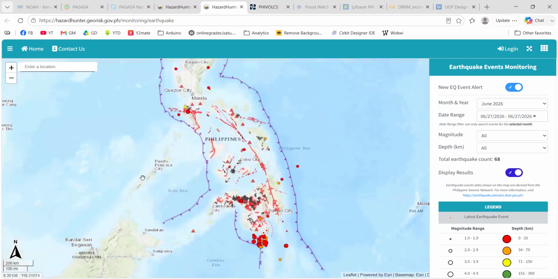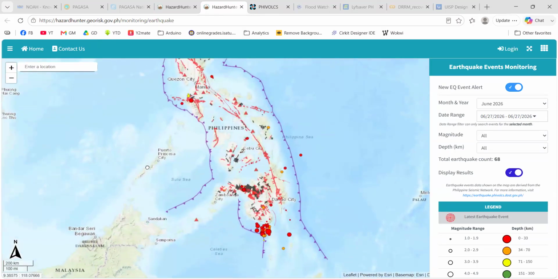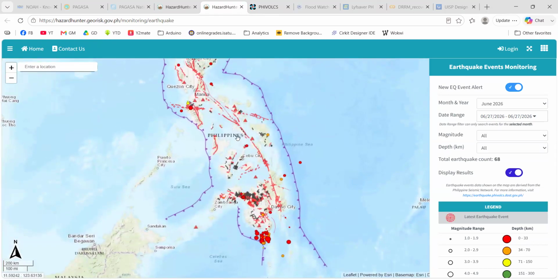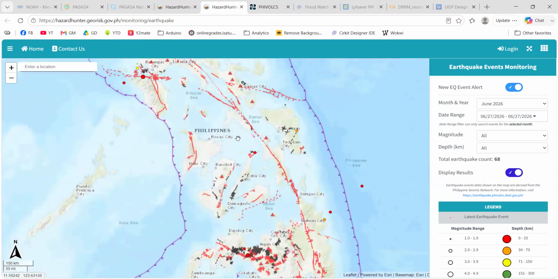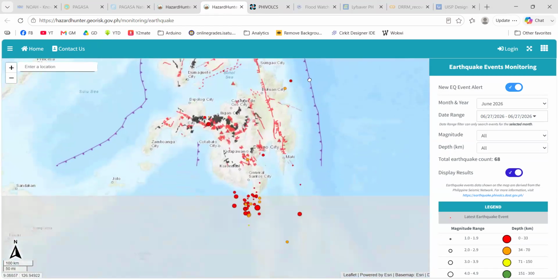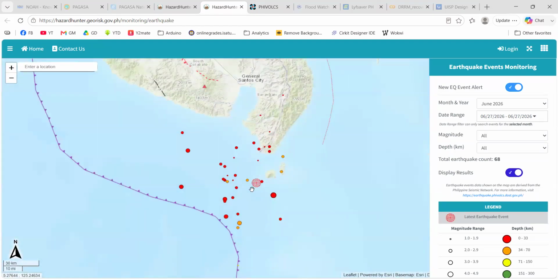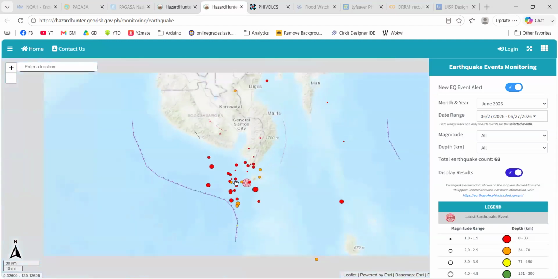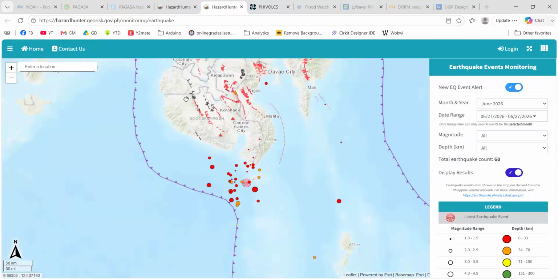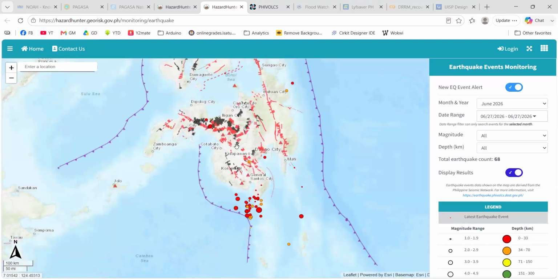I think the focus is the Philippines only, right? So any earthquake that occurs in the Philippines, this interface will produce an alert or trigger an alarm sound. As you can see, the latest earthquake event took place somewhere here. I think this is part of Jensen, I'm not sure. Okay, so the bottom part of Mindanao.